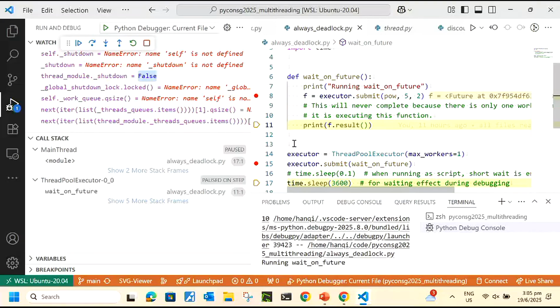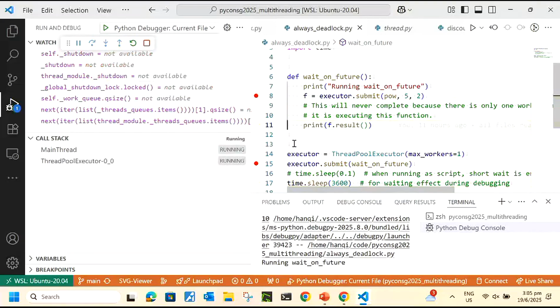So let's go in and see how result behaves. Okay, I think it didn't go in because I have no breakpoints inside the result. I should have pressed F11 to go in, but if I press F10 and there are no breakpoints inside, it will not go in. We don't have to go in anyway.